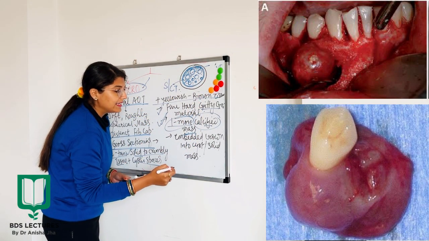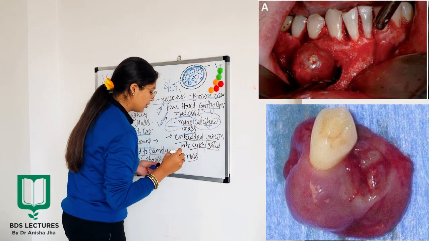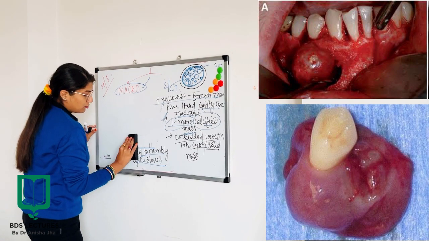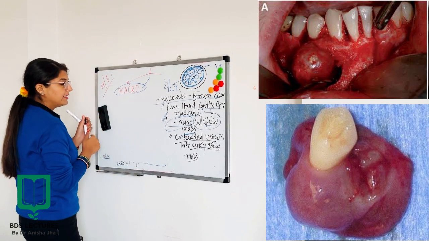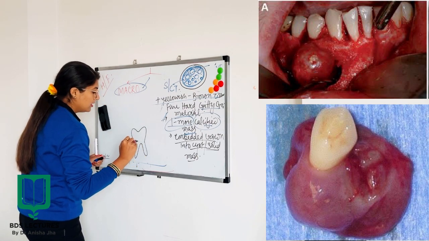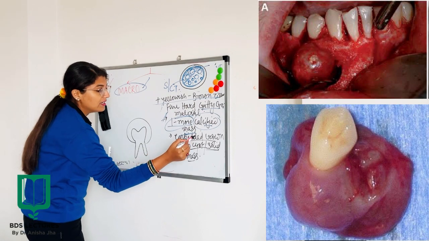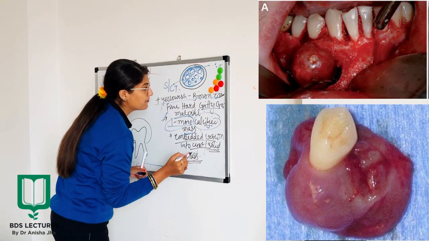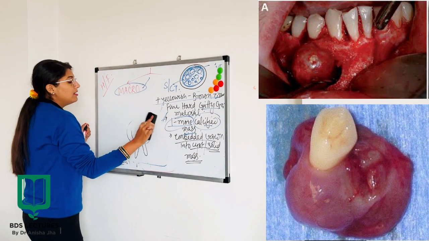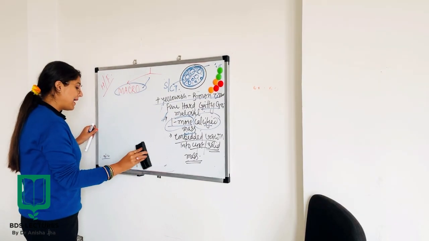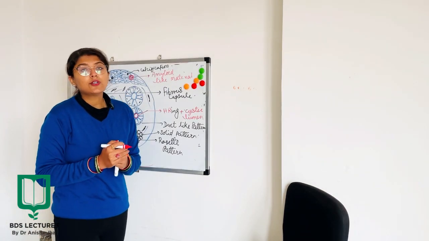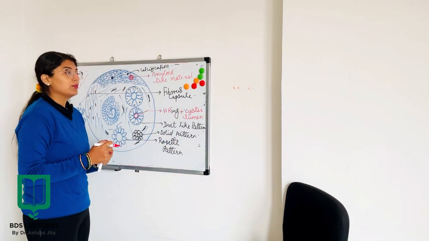And finally, embedded crown in cyst or solid mass. Now this is something which I need to draw. According to this point, your crown is going to be embedded into the solid mass, or into the cyst. So these were the points which we study under the macroscopic examination of AOT. Now let us move on to the microscopic examination of AOT.